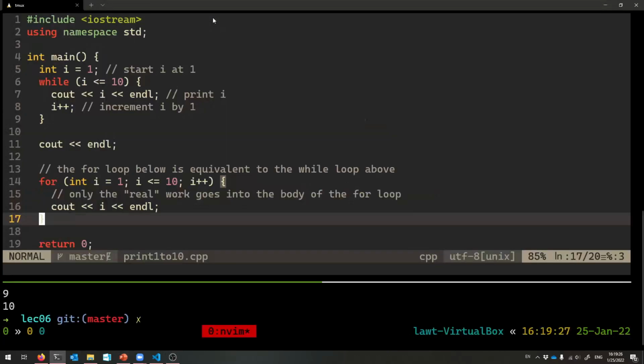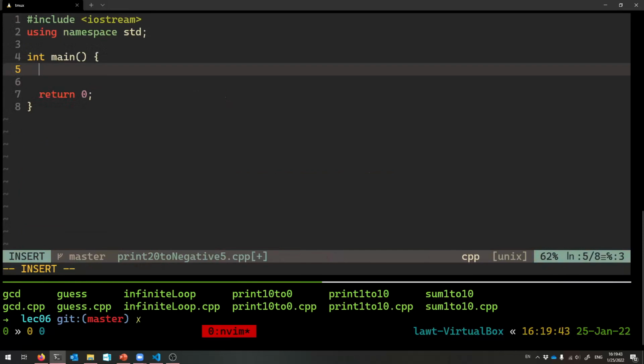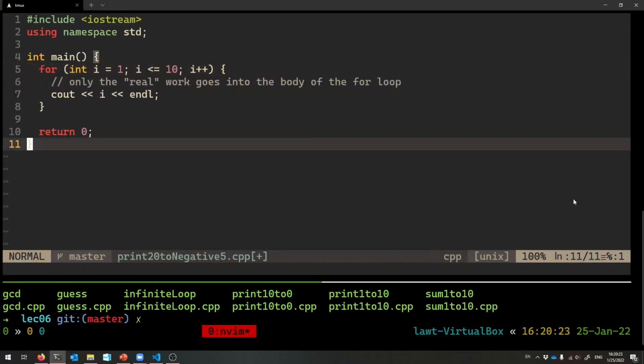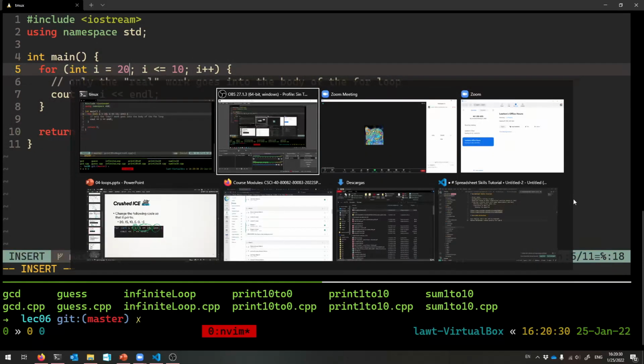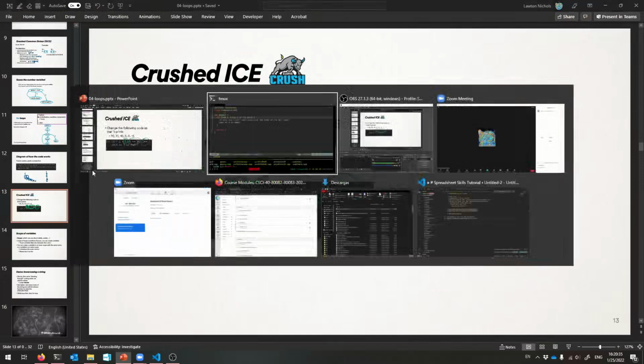So let's go here and make that work. What was I calling the other one? Let's just say print 10 to 0. Okay, so print 20 to -5.cpp. Why not? So I'll take what I had. So I've got my I that needs to change, right? This needs to start at 20 because that is the first number I want to print. So I better start at 20.